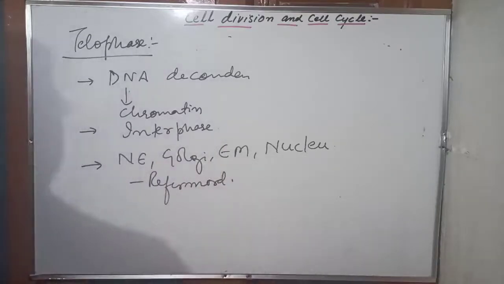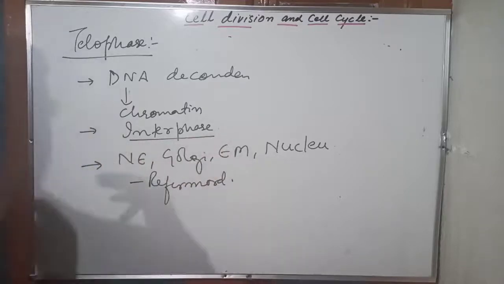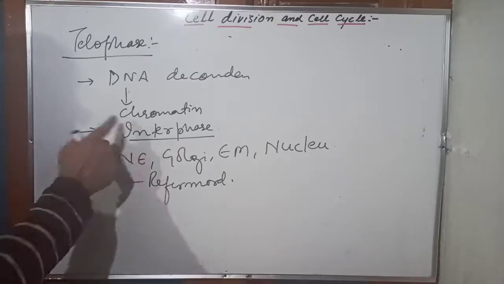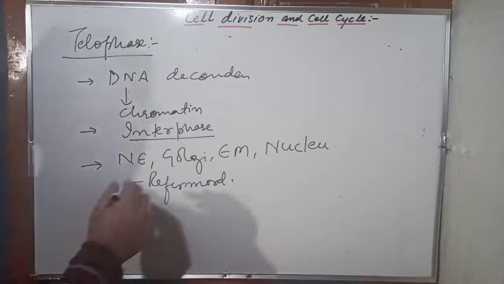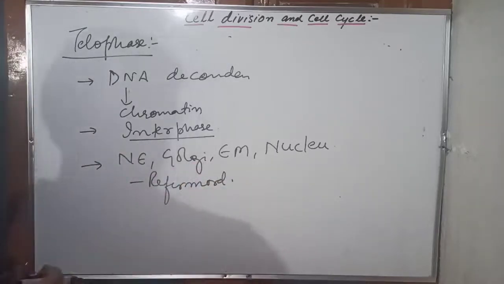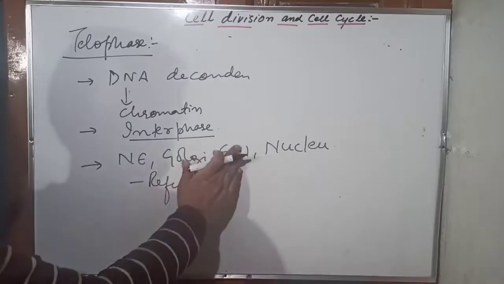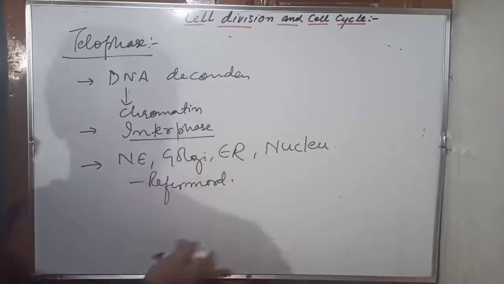Right? So the DNA decondensation occurs, chromatin formation again here. The cell enters into interphase, because in the interphase there was genetic material present loosely, relatively less coiled, decondensed, that is a chromatin. And the nuclear envelope, Golgi, this nucleolus and this nuclear envelope, ER, endoplasmic reticulum, they all get reformed back.